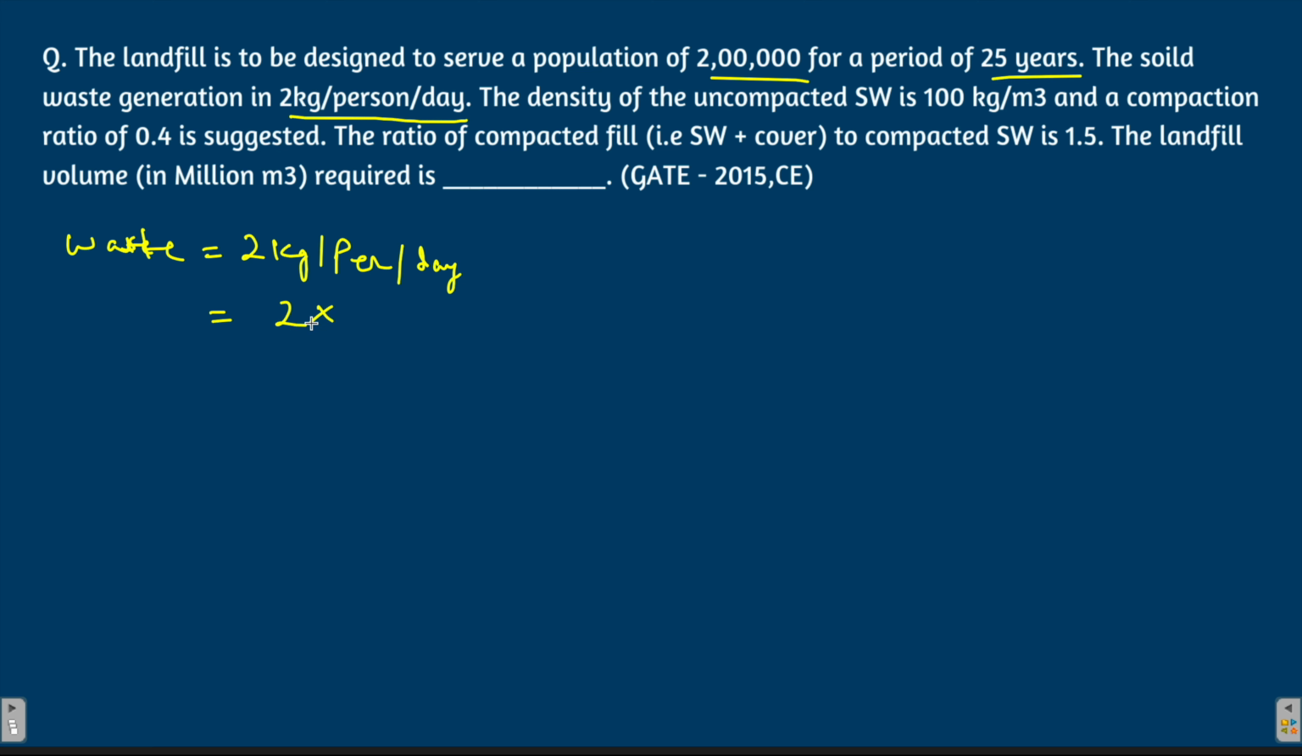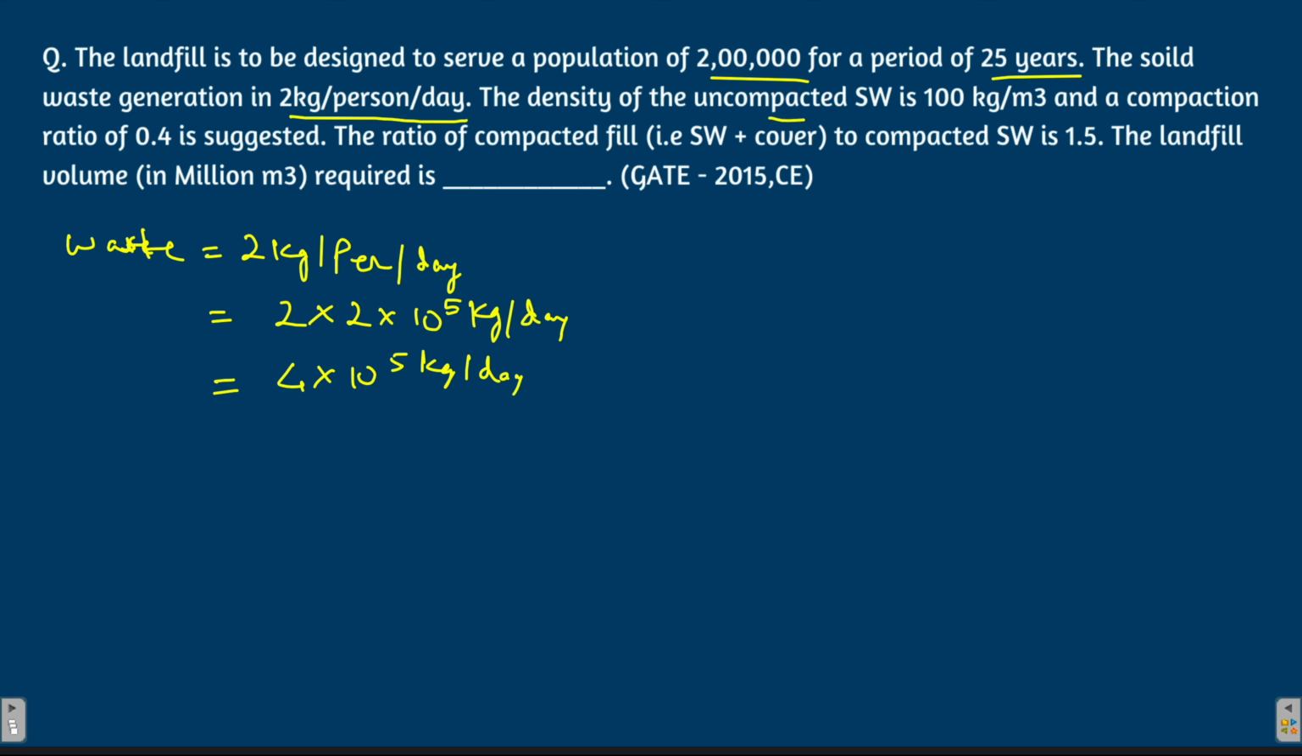How many persons are there in the city? It is 2 lakhs, 2 into 10 to the power 5, right? Kg per day. So it comes out to be 4 into 10 to the power 5 kg per day. This much waste is generated from the city every day.